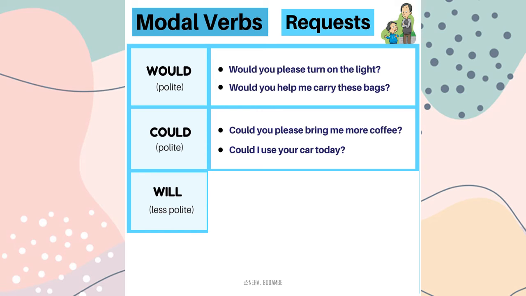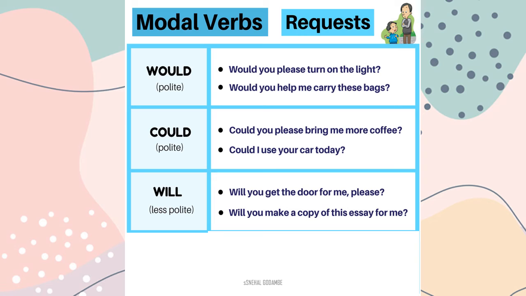Next one, will. Now how is will used? In less polite manner. Means not rudely. But how? Let's see. Will you get the door for me please? Will you open the door for me please? Will you make a copy of this essay for me?